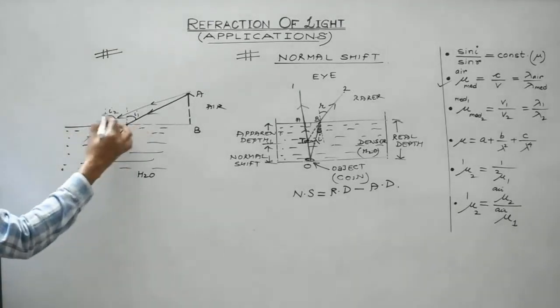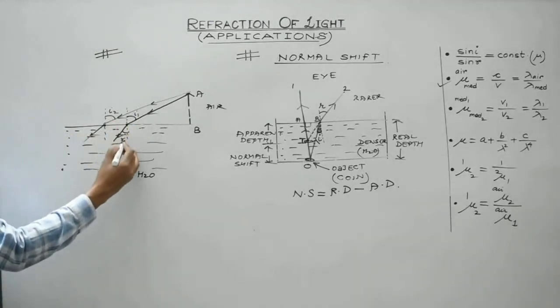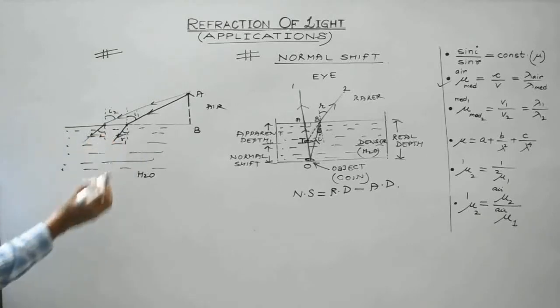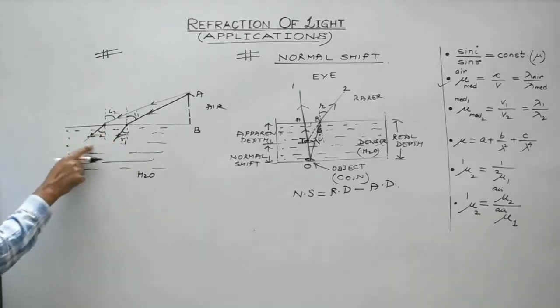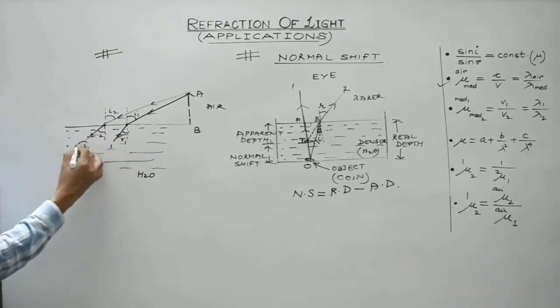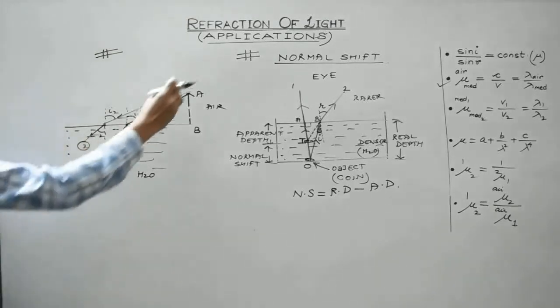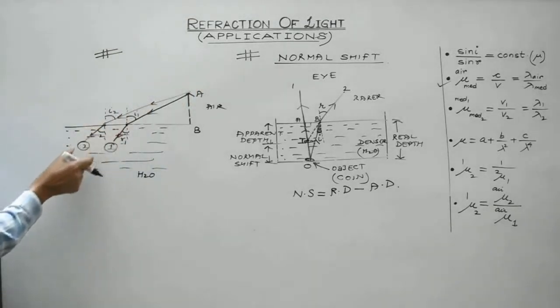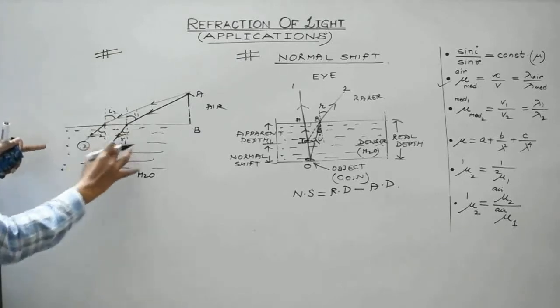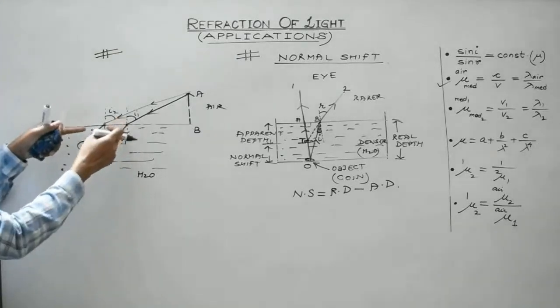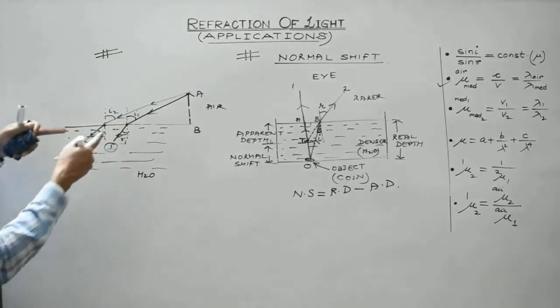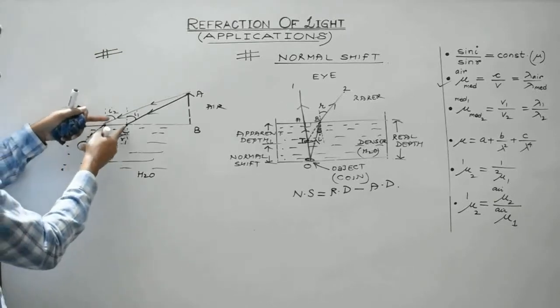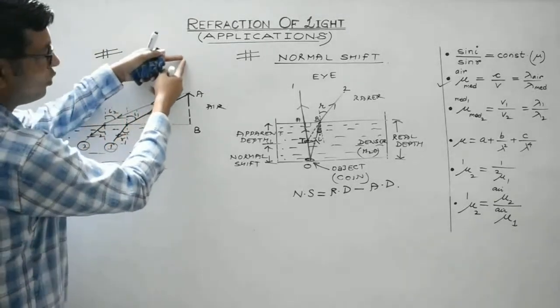In both the cases, since the angles of incidence are different, the angles of refraction will also be different. So these two rays, 1 and 2, will enter the retina of the eye, which is the swimmer's eye in this case, right? And to the swimmer, these two rays will appear to be coming from a point somewhere over here.